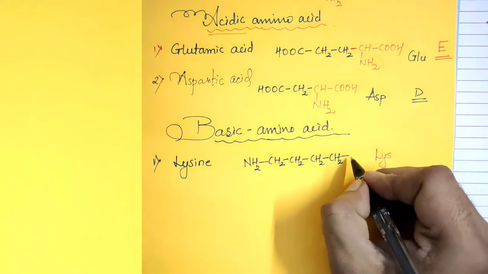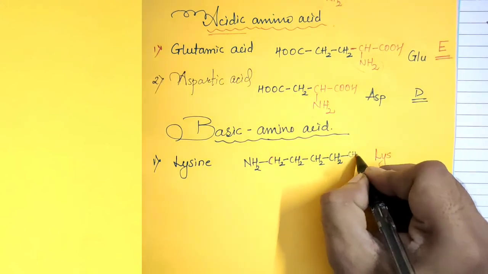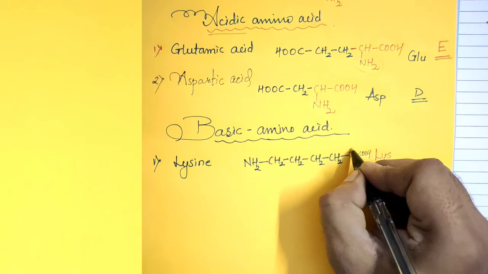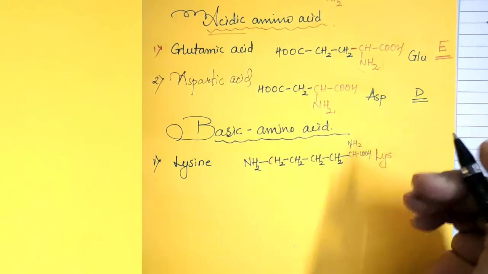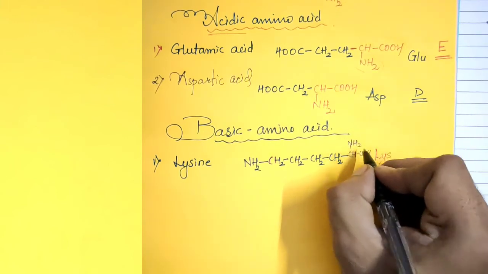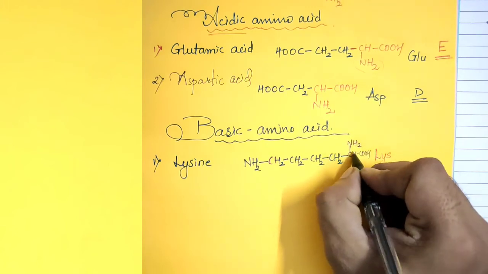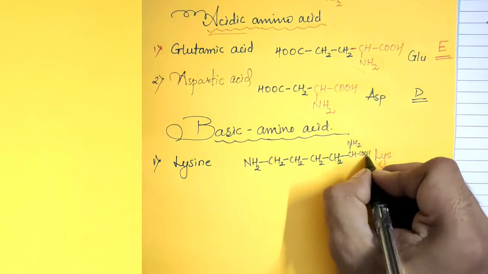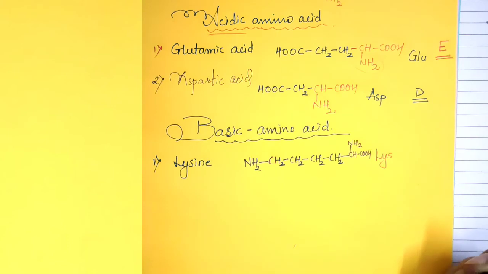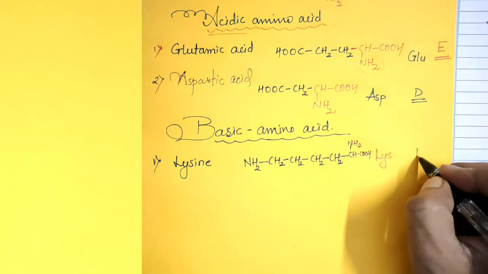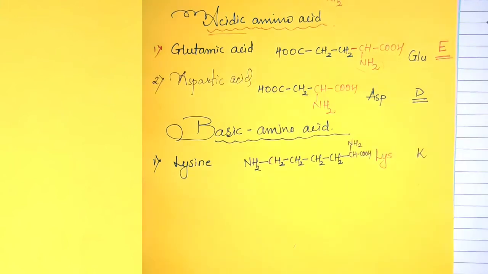And the chain we can write over here: CH, COOH, NH2. The 1-digit symbol for lysine is capital K. All 1-digit symbols are capital alphabets.